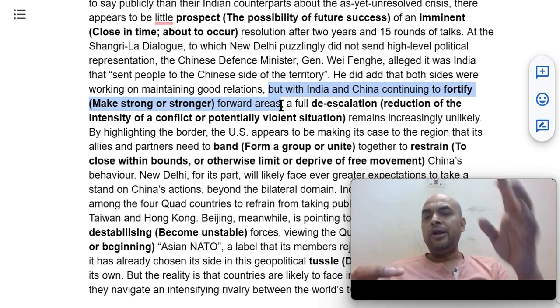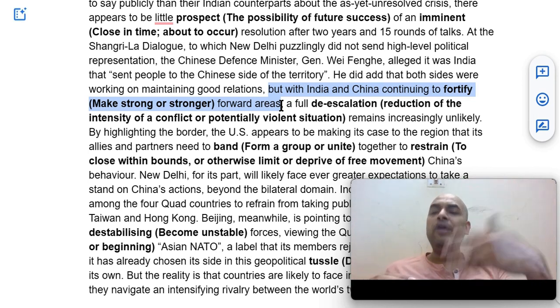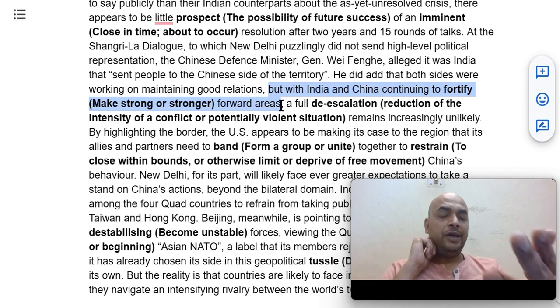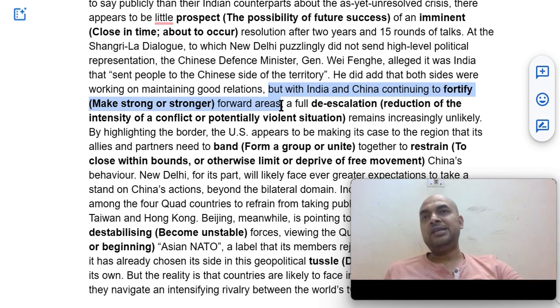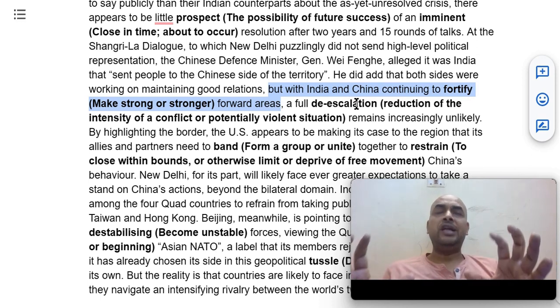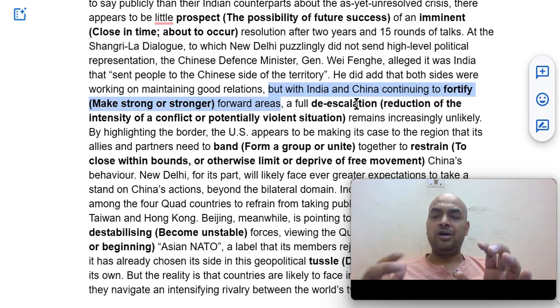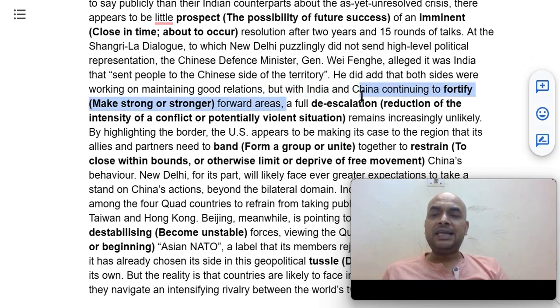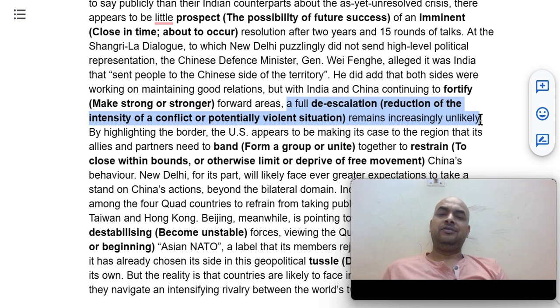From Delhi, the border areas will be forward areas for India, and the same thing from Beijing, for China. So they are fortifying their forward areas, means they are making them stronger. They are sending more troops to the border areas and likewise.